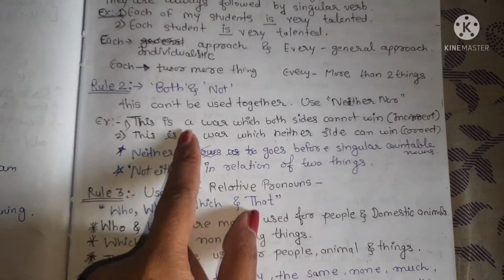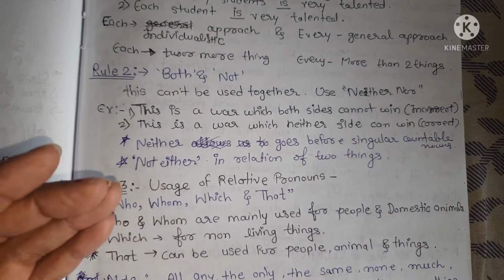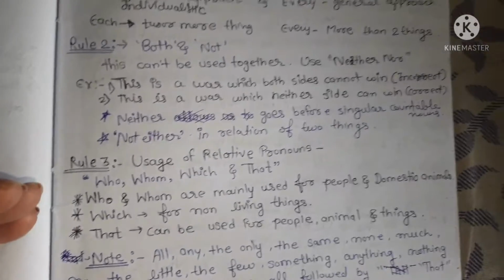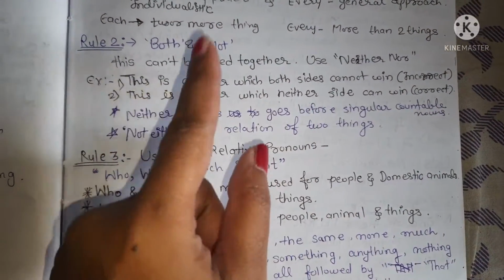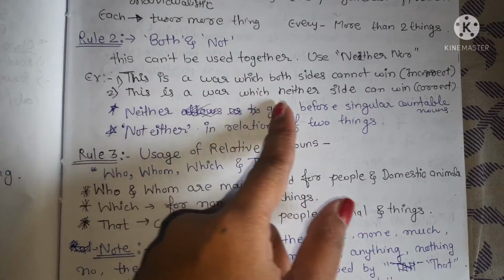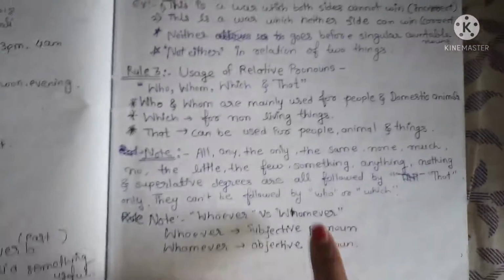Next, both and not cannot be used together. In case we have to use not, we use neither nor. For example, "This is a war which both sides cannot win" is a wrong sentence. "This is a war which neither side can win" is a correct sentence. Both and not will not be together.